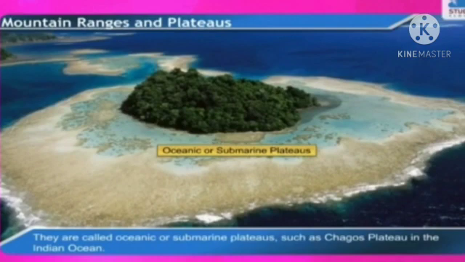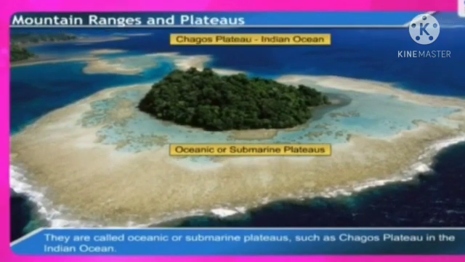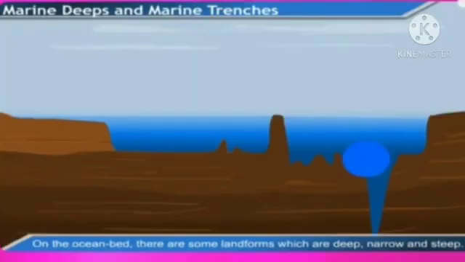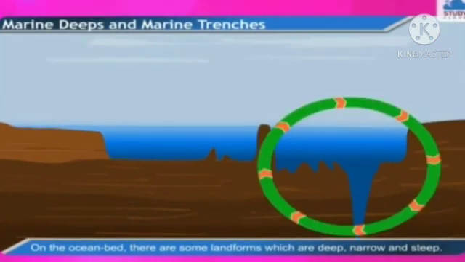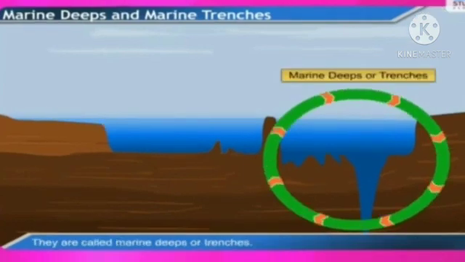The summits of some marine islands are flat and extensive. They are called oceanic and submarine plateaus. For example, Chagos Plateau in the Indian Ocean. Marine deeps and marine trenches. On the ocean bed, there are some landforms which are deep, narrow and steep. They are called marine deeps and trenches.